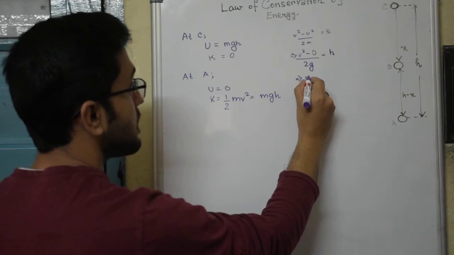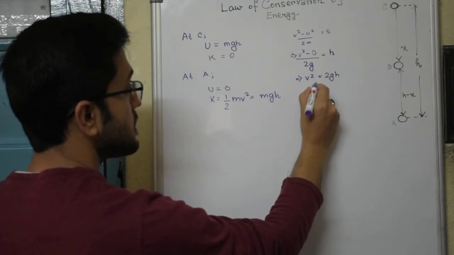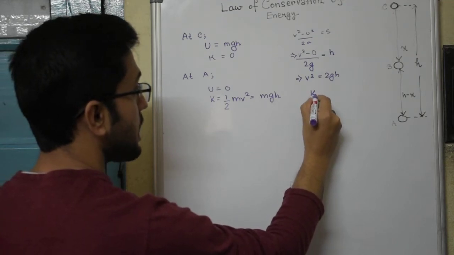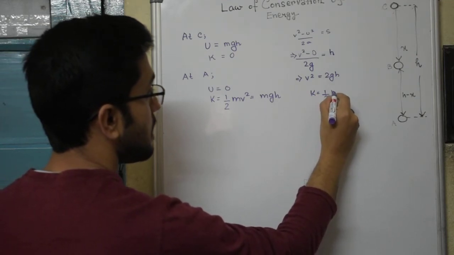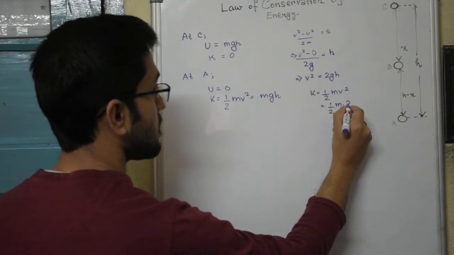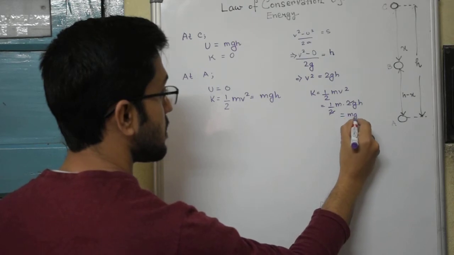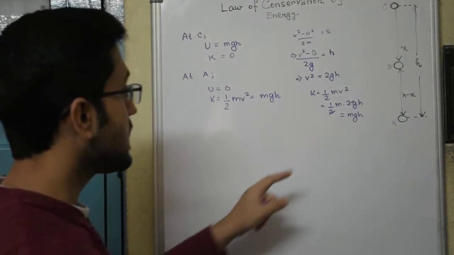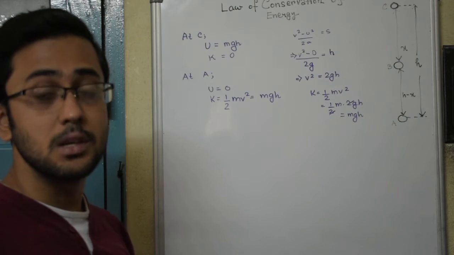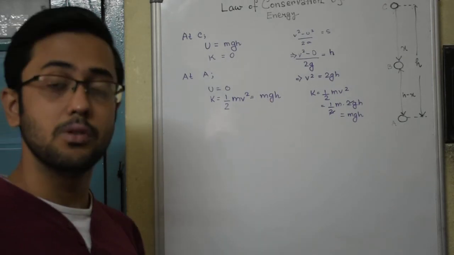So from there we get that v squared is equal to 2gh. Now substituting this value of v squared in the formula for kinetic energy, half mv squared, we get that kinetic energy turns out to be mgh. So this is the reason at the point A, the kinetic energy has a value mgh.